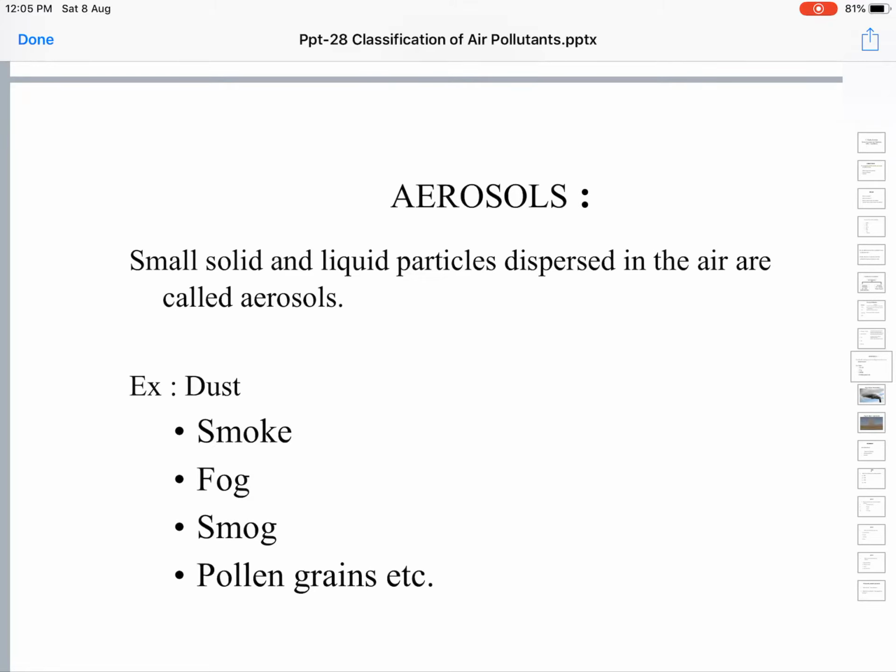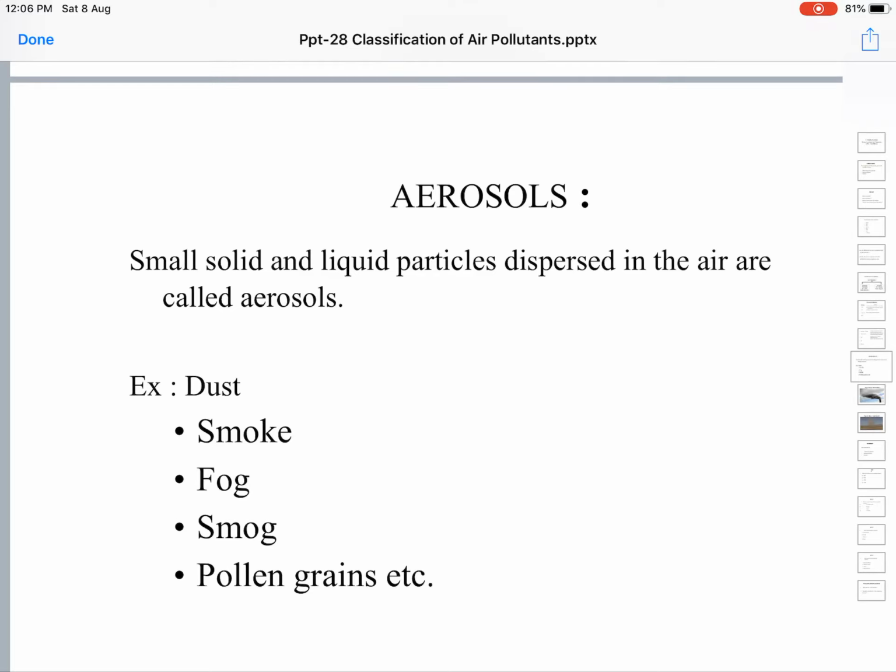Smoke is the dark colored gases released into the environment by burning of fossil fuels, like coal. Coal is the worst part of it. Also petroleum products like petrol, diesel, natural gas, etc. The smoke is released into the environment. This smoke contains unburnt hydrocarbons, carbon particles, and other harmful chemical gases. It's a mixture. It keeps floating in the air.